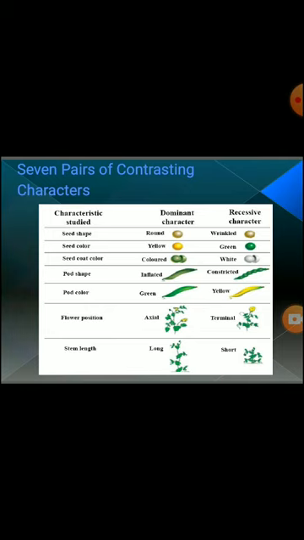Seed color is yellow and green. Yellow is dominant while the green is recessive. Seed coat color, colored and white. Pod shape, inflated and constricted. Pod color, green and yellow. Flower position, axial and terminal, while axial is dominant and terminal is recessive. Stem length, long and short. We can also say tall and dwarf. Clear? So these are the 7 pairs of contrasting characters which were proposed by Mendel.